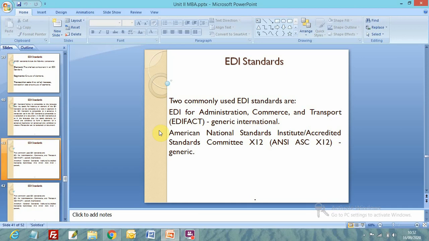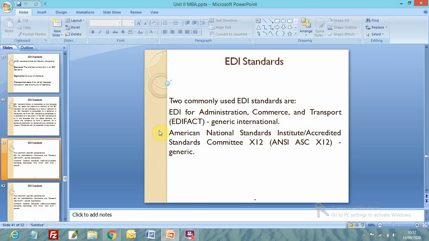Commonly used EDI standard bodies are there worldwide. EDIFACT: EDI for Administration, Commerce and Transport. This body governs EDI pertaining to administration, administrative matters, correspondence and communication pertaining to the administration.